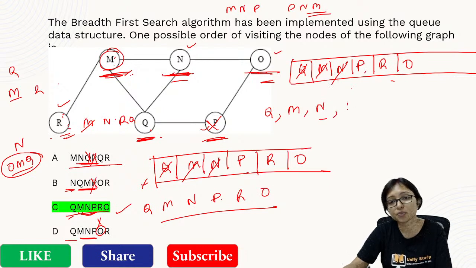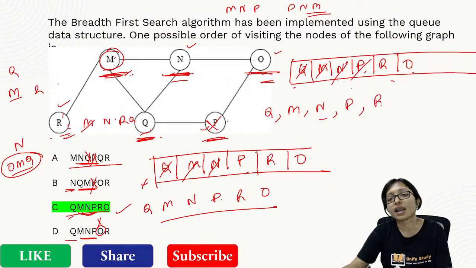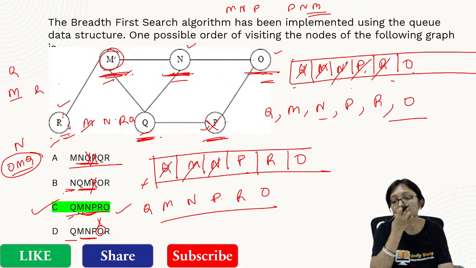Now I am taking out P. Whenever I am taking out P, I have to check who is connected: O and Q. O and Q are already done, so there is no need to do anything. R I can take out. With R also, M was connected, and that is already done. Now I can take O. That is the way.